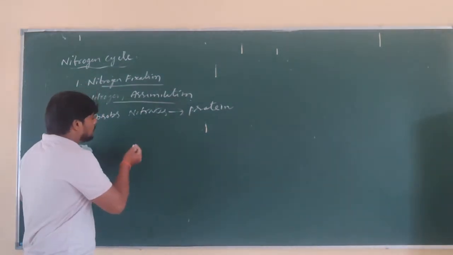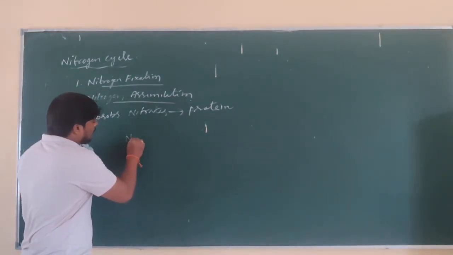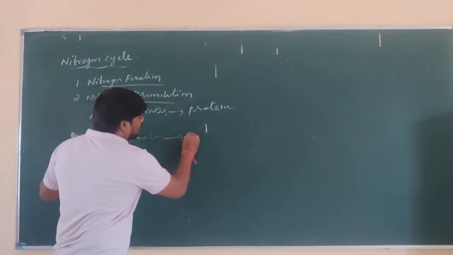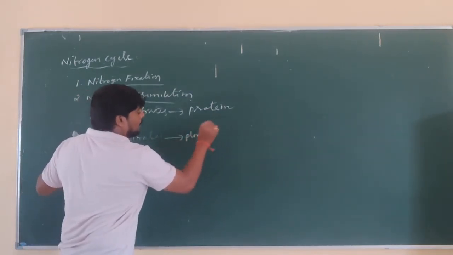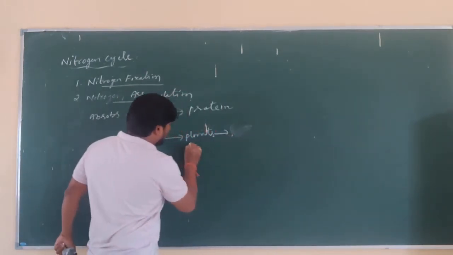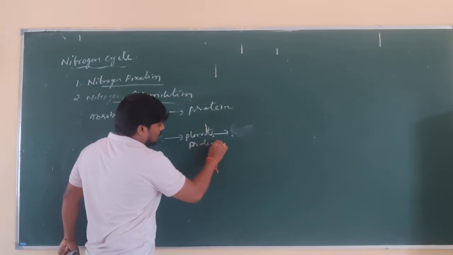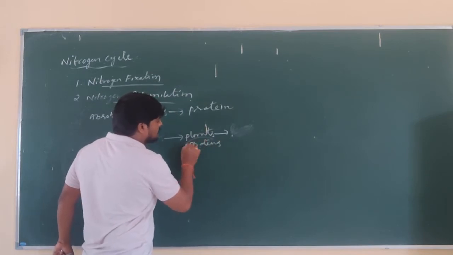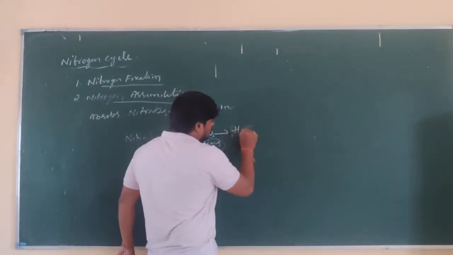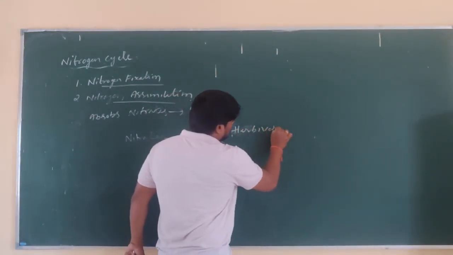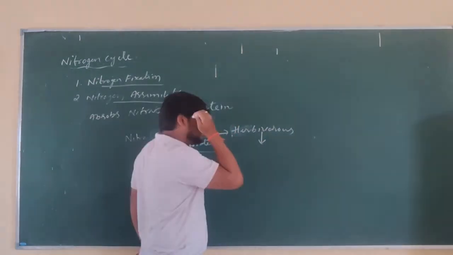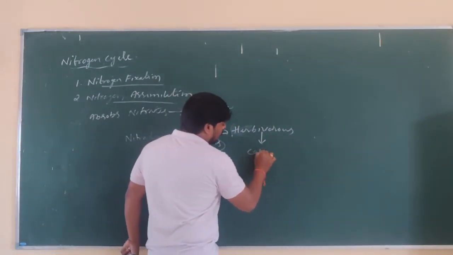So under the assimilation process, this is for example nitrate. These nitrates are used by the plants, and plants prepare proteins. These proteins found in the plants are eaten by the herbivores. Herbivorous animals are eaten by the carnivorous animals.